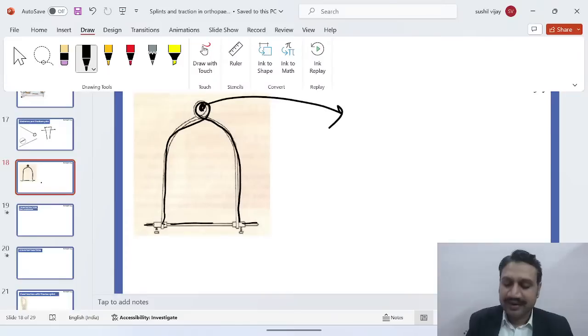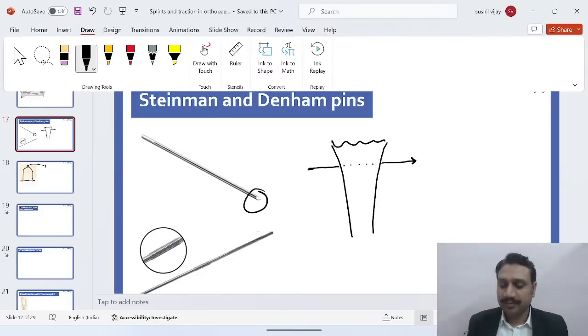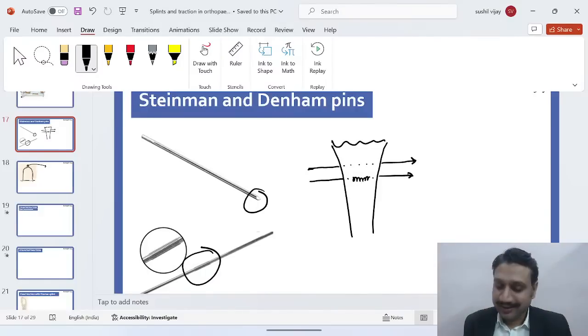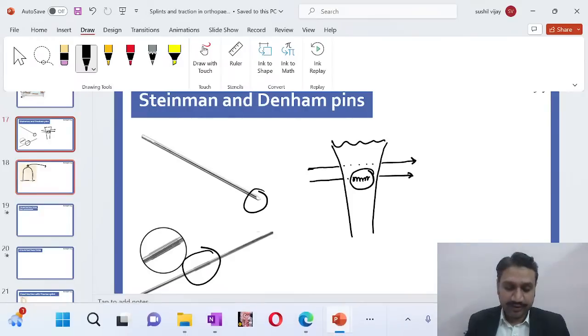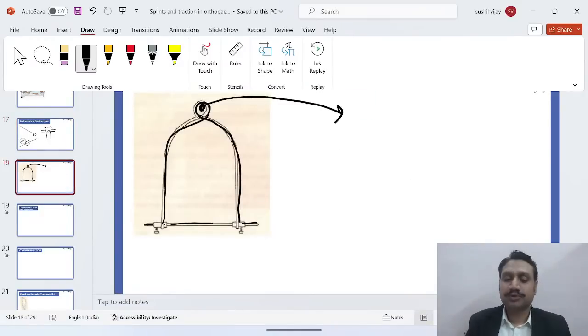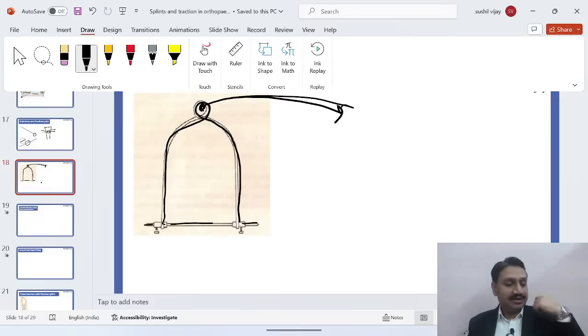To this I'll be applying some weight. So whenever there is traction applied like that, then we have a pull to be done. So that is the skeletal traction. I can very well use the Steinman pin or the Denham's pin, which will have threads along the length, so that it can be used in osteoporotic bone. So if the bone is weak, it can easily hold the bone and it doesn't easily slip down, right? That is Denham. So Steinman, Denham, and these two will be fixed by what then? The Bowler stirrup, so that you can tie some weight and the traction can be achieved, right?